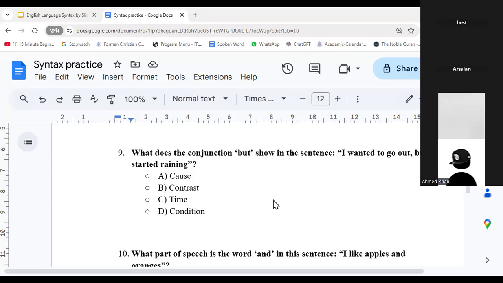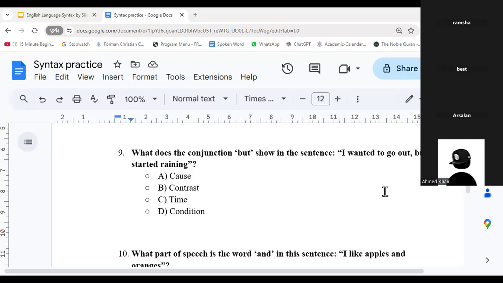One thing you guys can do in questions like these is you can also eliminate. So it is not cause, because if it were cause, it would have been because, right? I wanted to go out because this, right? But it's but. Cause means reason.